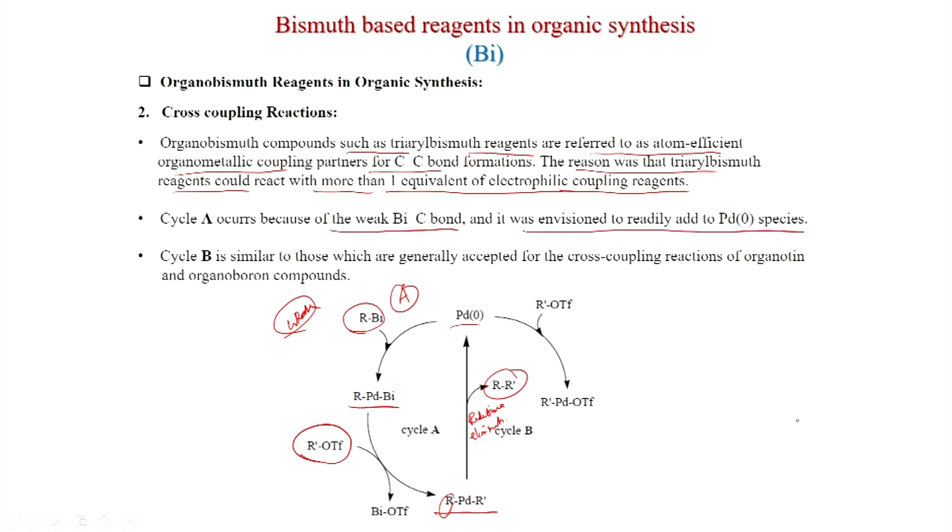Now, another cycle is also possible, where R' OTf adds to palladium first to generate this, and now the transmetallation will happen: the R bismuth goes to bismuth triflate and this R group goes to the palladium to generate this same intermediate R-palladium-R', and after reductive elimination you get this. So, this was published in Organic Letters 1999.